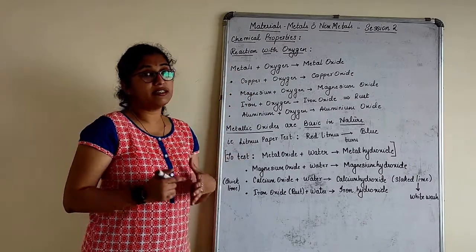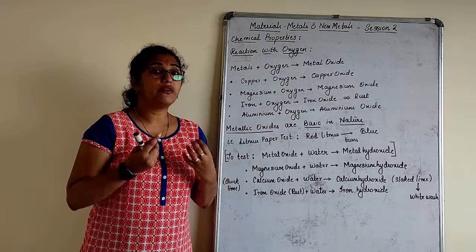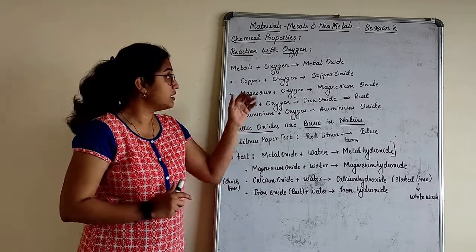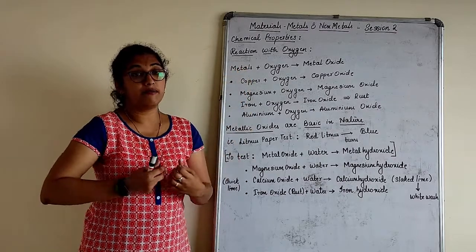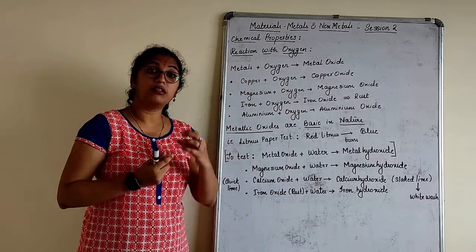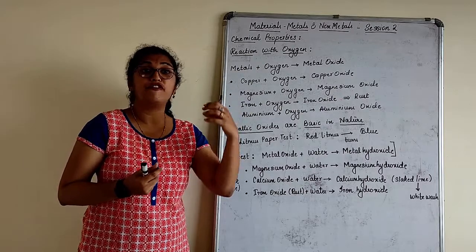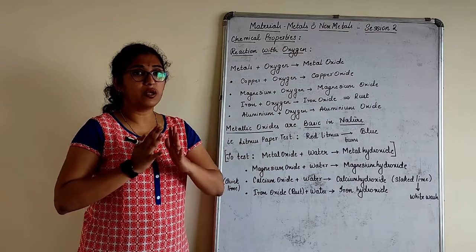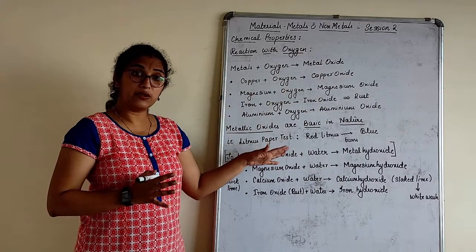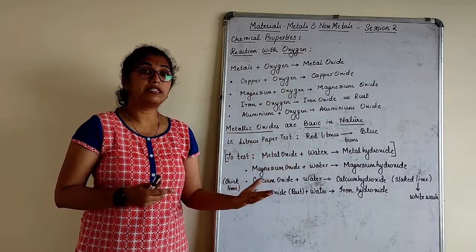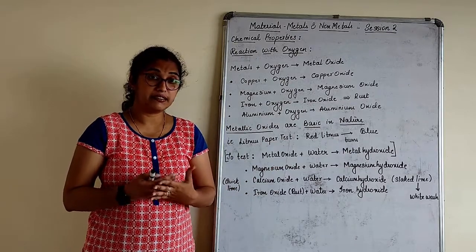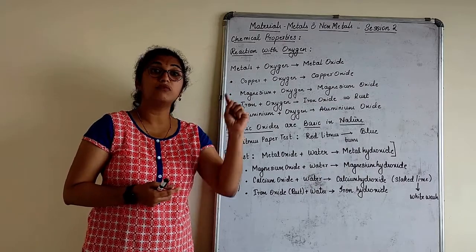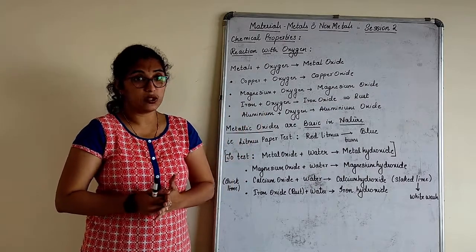Basically children, in this chapter, metals and non-metals, we will be only studying the word equation. Now what do you mean by word equation? You will have no idea about the chemical name of the compound or the formula, how to write it. So here we only understand with the word equation. In detail, you will study this again in standard 10, where you study chemical equations and how to balance them as well.